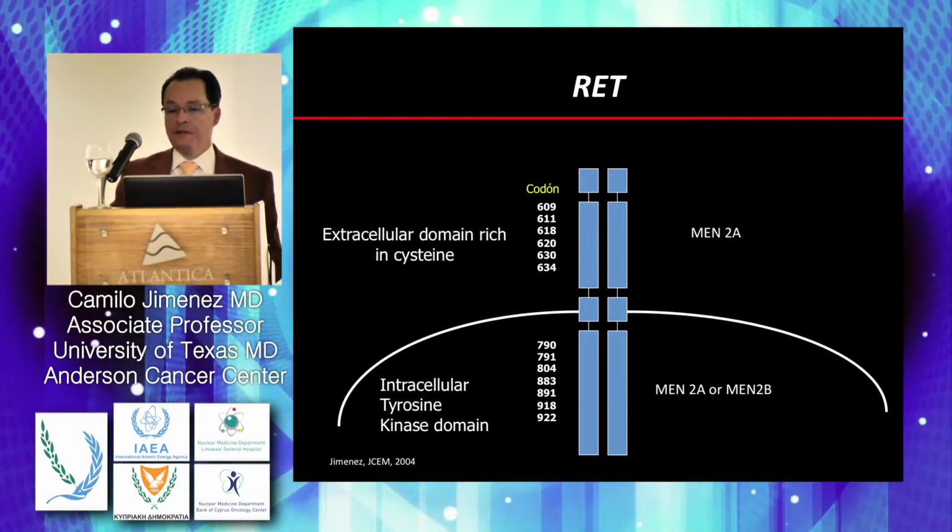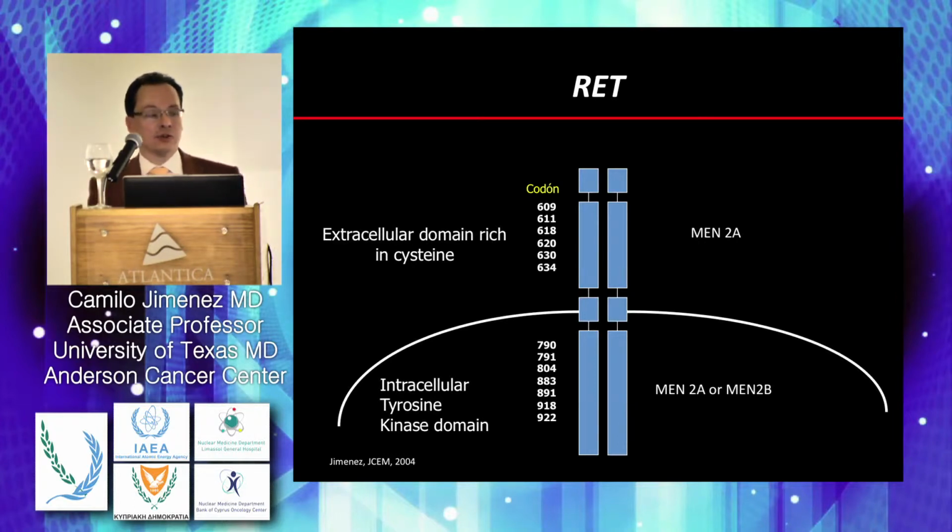As we have described, the RET gene is characterized by the expression of a protein that is a tyrosine kinase that has an extracellular domain rich in cysteine in association with an intracellular tyrosine kinase domain, and it's in these domains that we are going to see mutations that predispose to MEN2A and MEN2B. MEN2A mutations are located in the extracellular domain as well as in the intracellular tyrosine kinase domain. The ones that predispose to MEN2B are exclusively located in the intracellular tyrosine kinase domain.